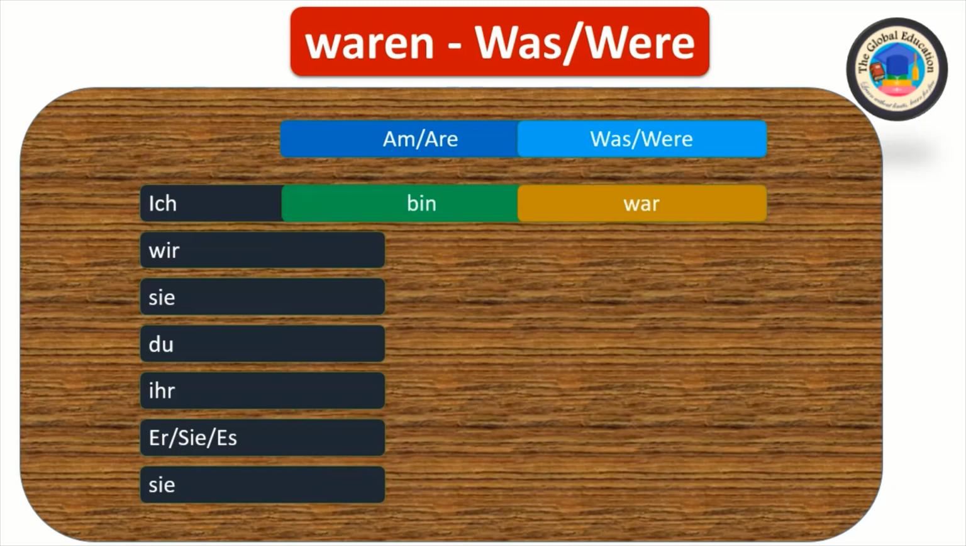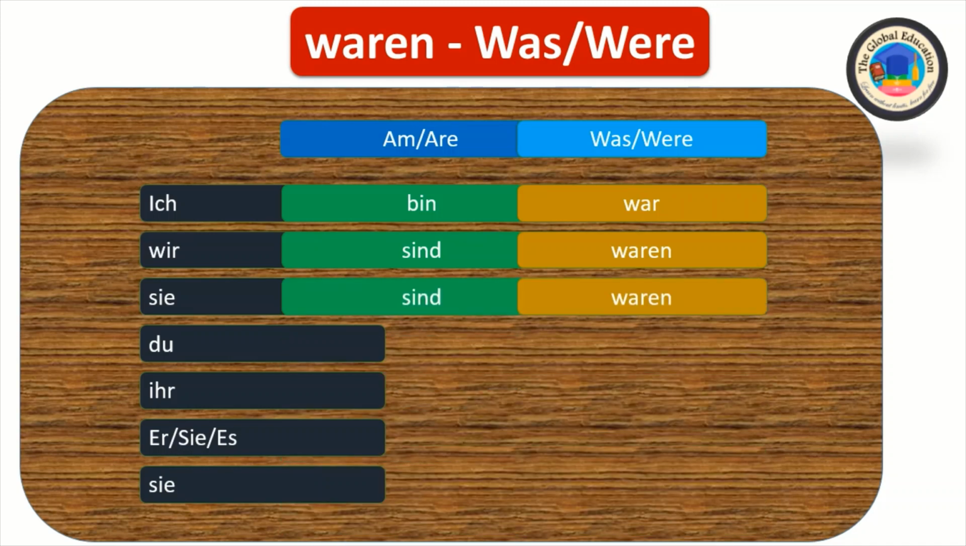We use ich bin, but in war/waren we use ich war. So ich bin, ich war. Wir sind, wir waren. Sie sind, sie waren.